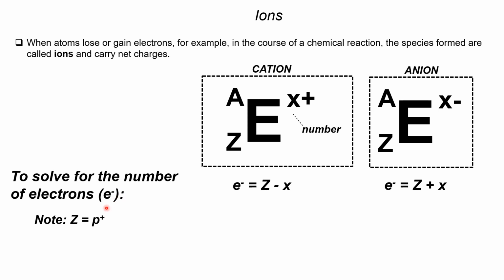Ang formula is for a cation, imo rang i-minus ning kaning atomic number or the number of protons with a given number x. So kaning x dire, this kuan ni siya kanang number ni siya nga nagdetermine sa charge sa ion. Like for example, 1 plus, 2 plus, 3 plus. Okay? Because ions have charges. Okay? Ang pagkuha sa number of electrons, kuha na nimong difference aning Z and X. Ignore the charge.